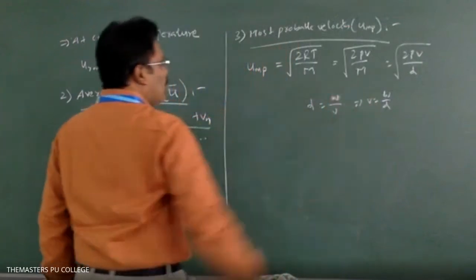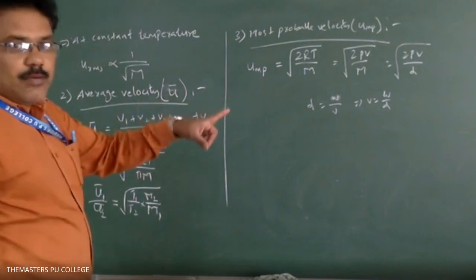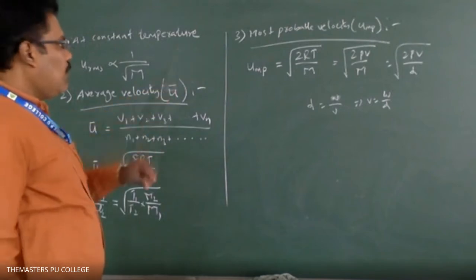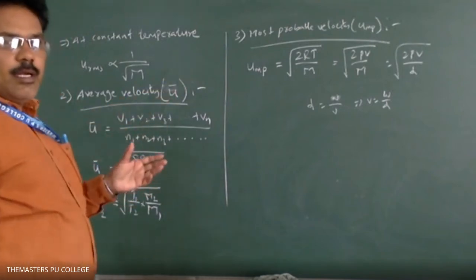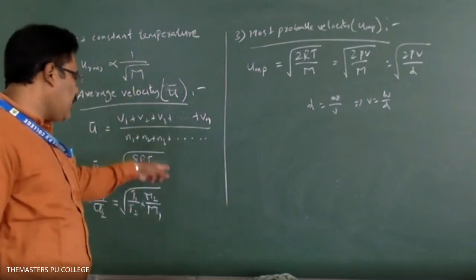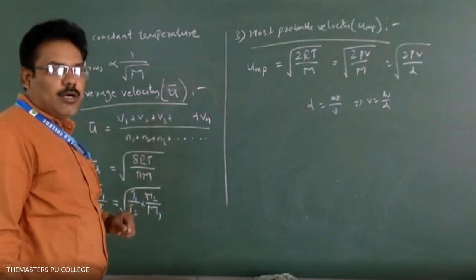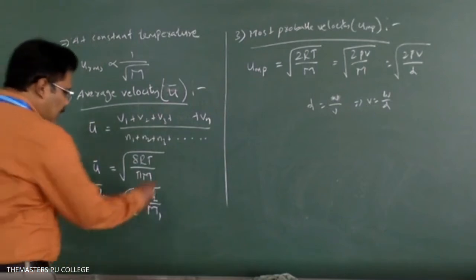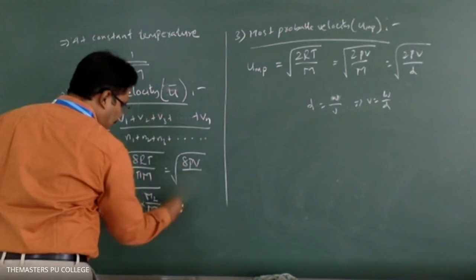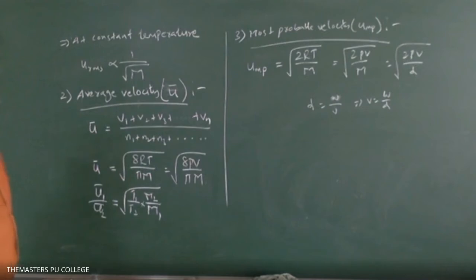So this is the most probable velocity. These conversions you have to remember. The main formulas you have to remember: for RMS velocity, the root of 3 RT by M; for average velocity, the root of 8 RT by pi M; and for most probable velocity, the root of 2 RT by M. Here also you can write that it is the root of 2 PV by M. Finished?